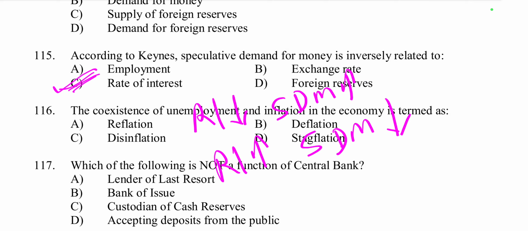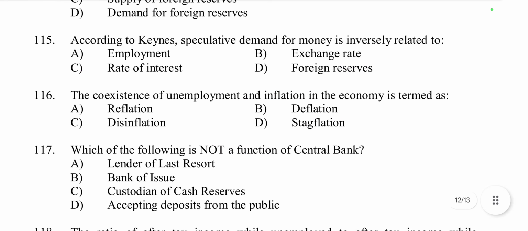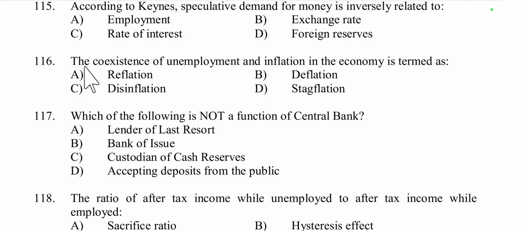This concept given by Keynes. People hold more money, or speculate, when interest rates are low, expecting them to rise, which would lower bond prices.